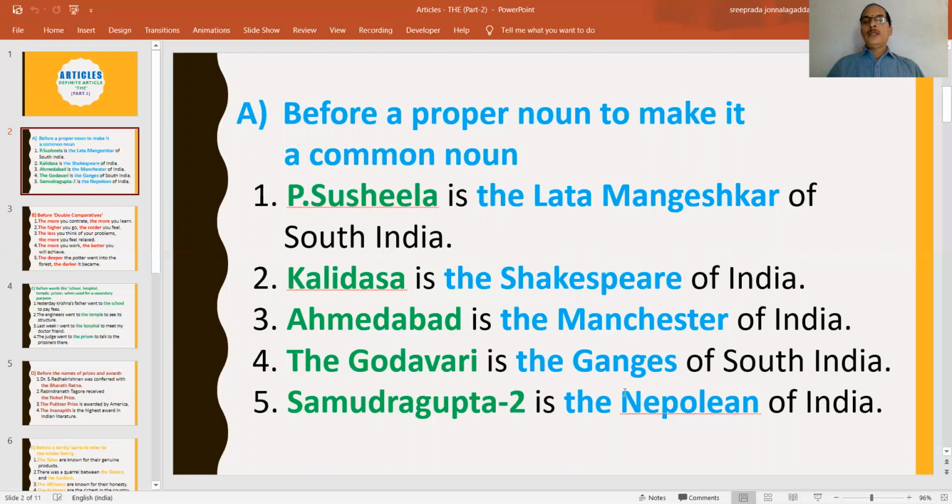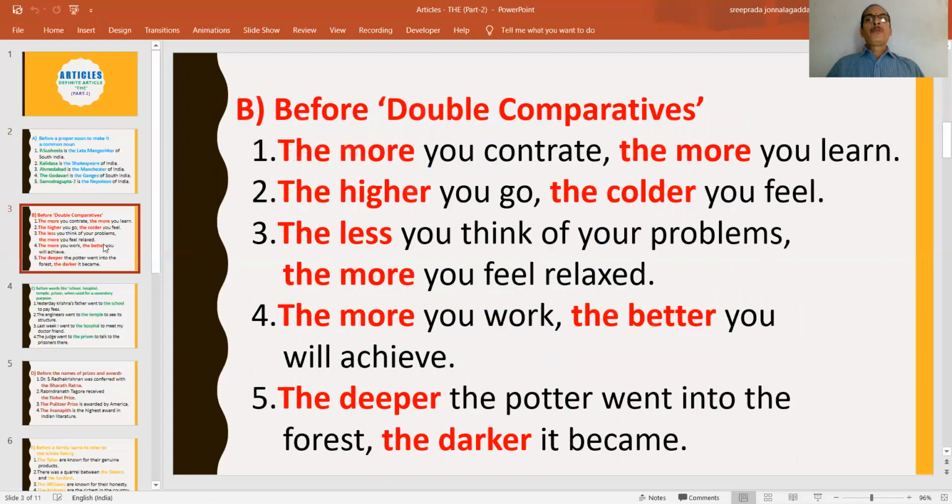So we all know that Napoleon was a great fighter, a great warrior of France. And similarly, Samudragupta of India was also known for his valor. That's why we compare these two. When we compare these two proper nouns, Napoleon, this proper noun, becomes a common noun. Let us move on to the next point.